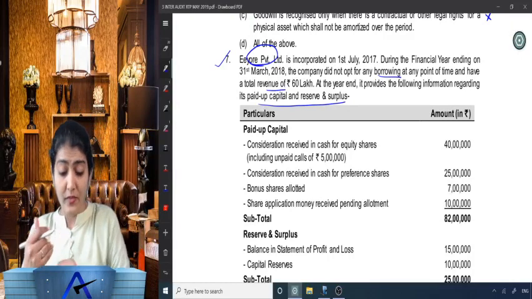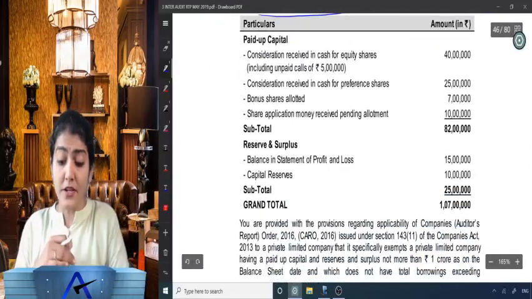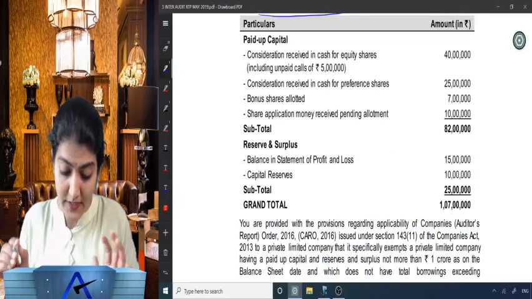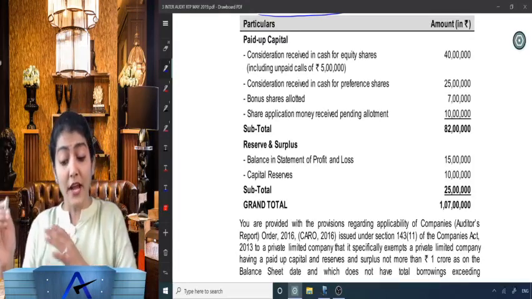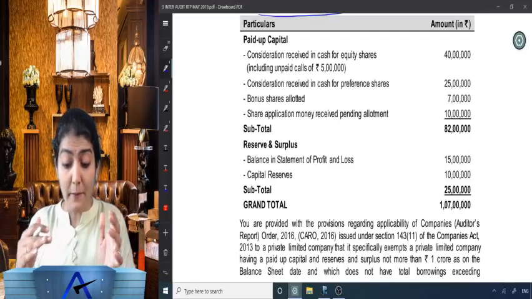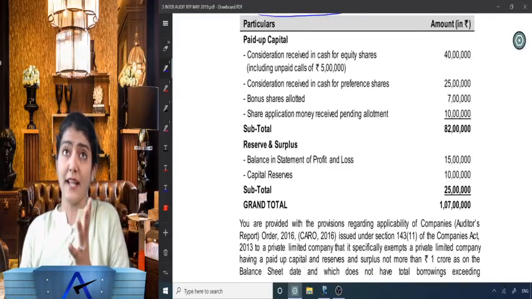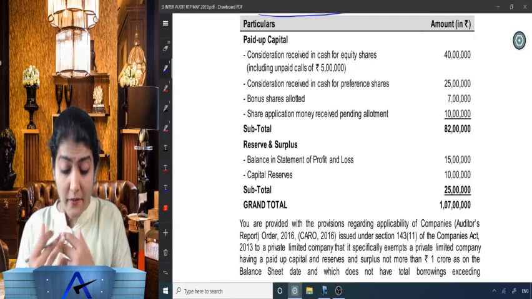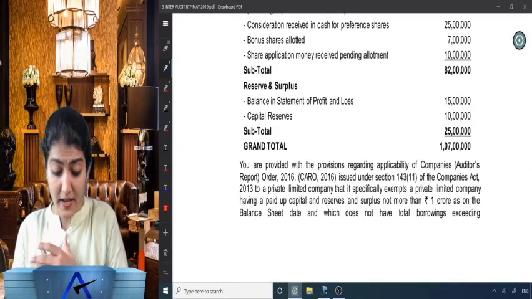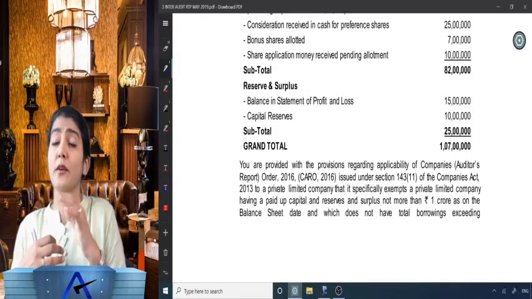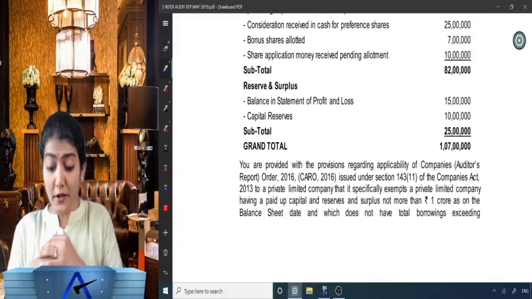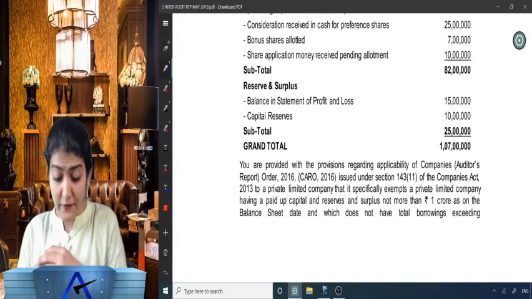Right, paid up capital: consideration received in cash for equity shares including unpaid calls of 5 lakh, 40 lakh. Consideration received in cash for preference shares, 25 lakh. Bonus shares allotted, 7 lakh. Share application money received pending allotment, 10 lakh. Right, so that is 82 lakh. Reserves and surplus: balance in profit and loss account 15 lakh, capital reserve 10 lakh, subtotal 25, grand total 1 crore 7 lakh.